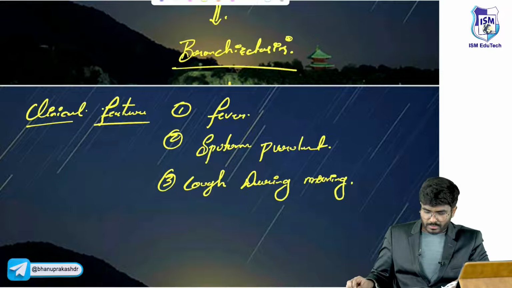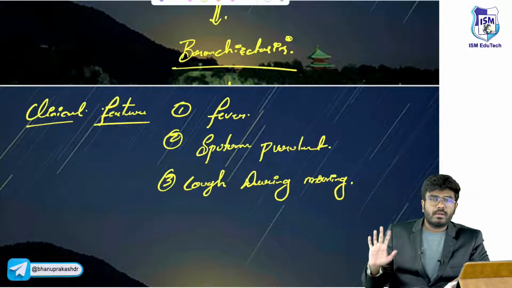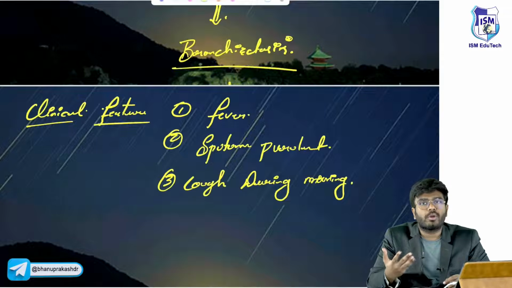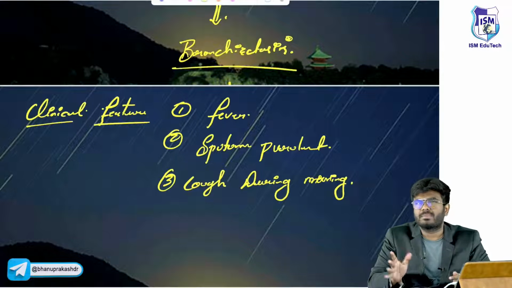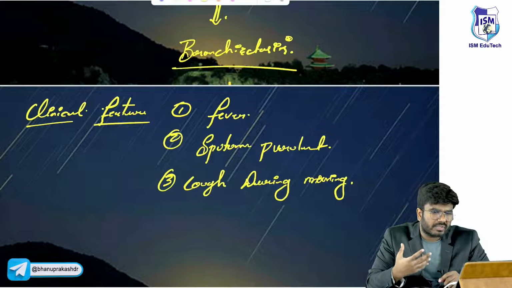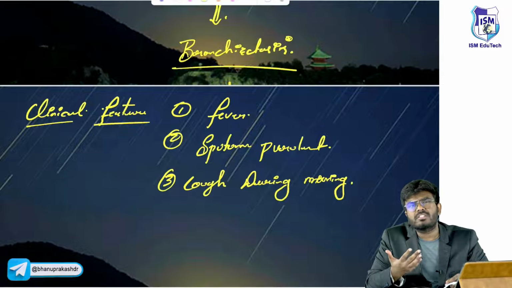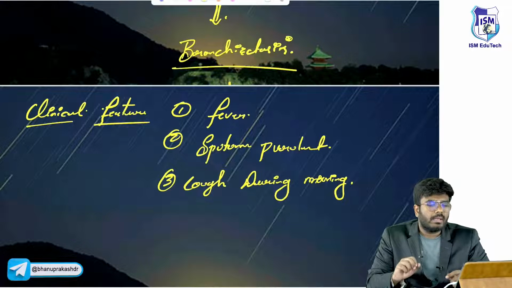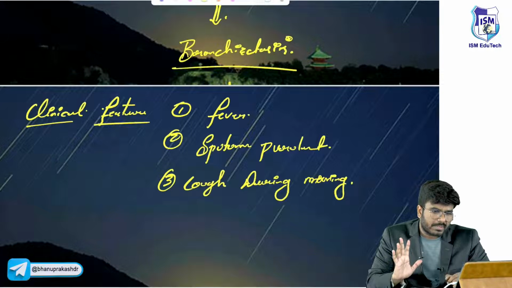So these are some important points which I want you to know. The patient who is having bronchiectasis can have vague symptoms, like fever, nausea. There will be production of purulent sputum. Why vague? Because purulent sputum can also be seen in pneumonias. Fever can be seen in many conditions. These are the vague symptoms.